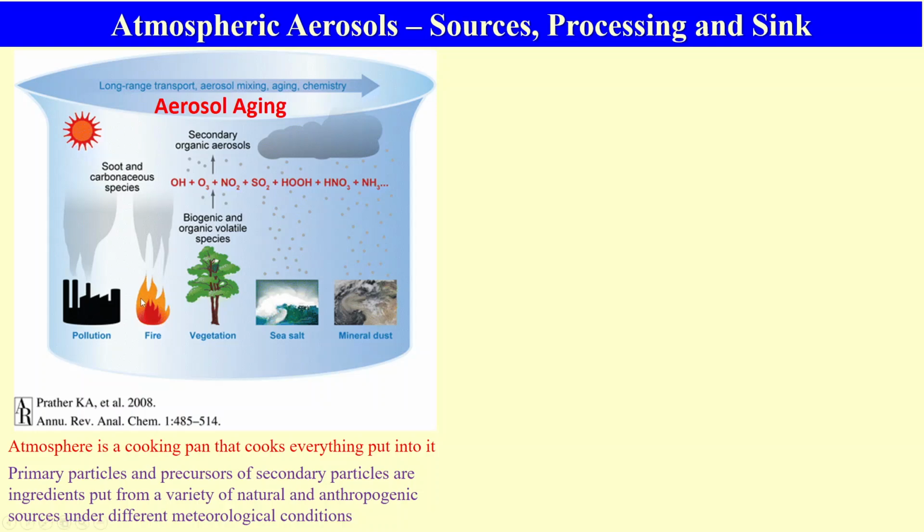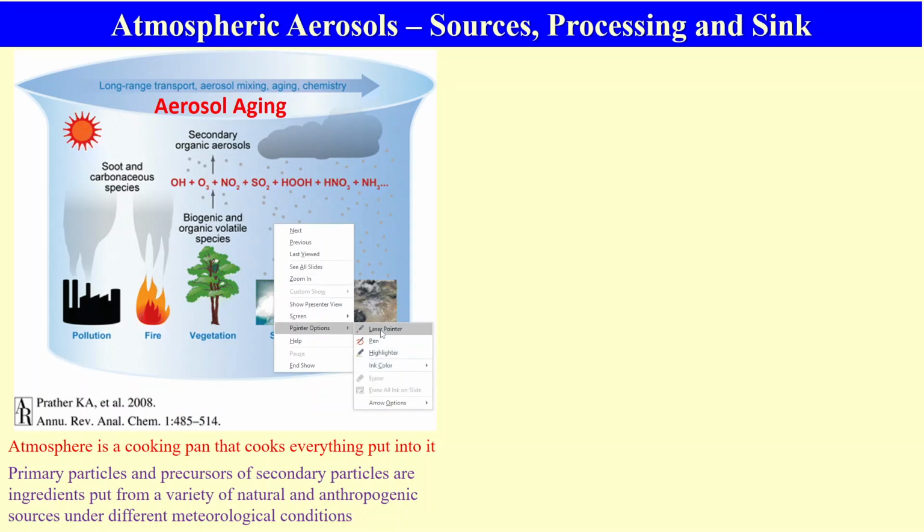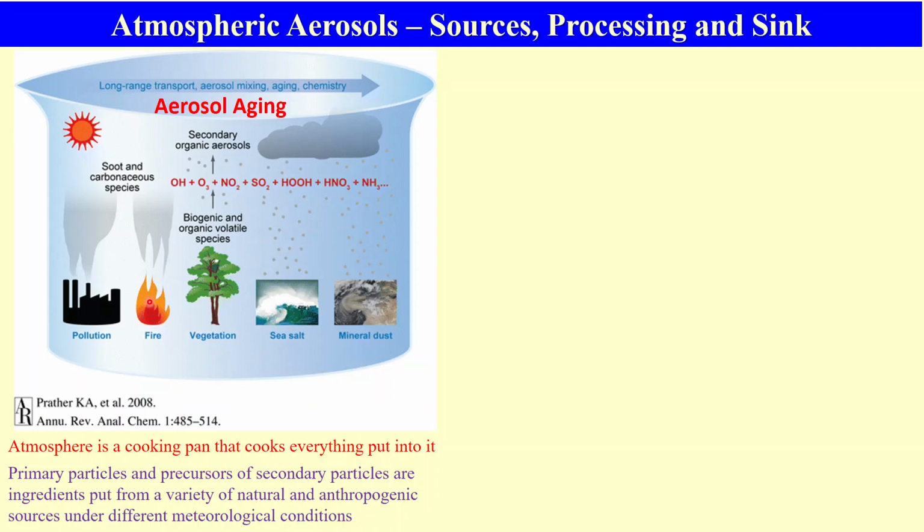Primary aerosols means the particles which are coming directly from the sources, while secondary aerosol means gases are coming and then those gases are converting into aerosols. The sources, as we all know, are various pollution sources, forest fire, biomass burning, vegetation which is emitting VOCs like isoprene, etc. Sea salt which is sprayed by the sea, and mineral dust, windborne mineral dust, we are talking about.